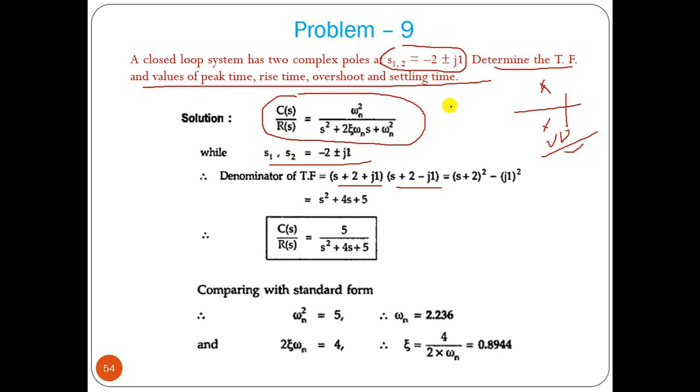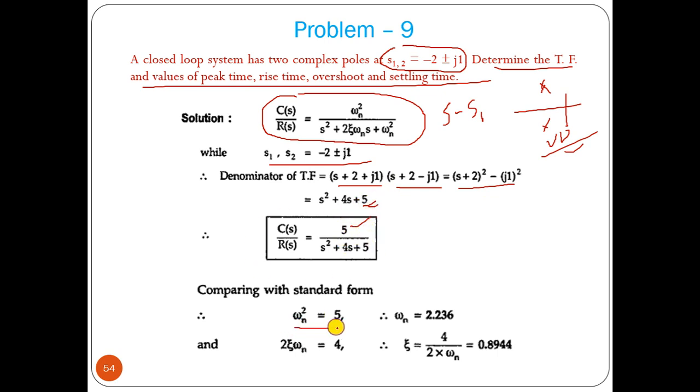So this is your s1, s2, so we can write s minus s1, s minus s2. That becomes the denominator part. This square equal to minus 1, so it becomes 5, omega n square is 5. So this is the transfer function.